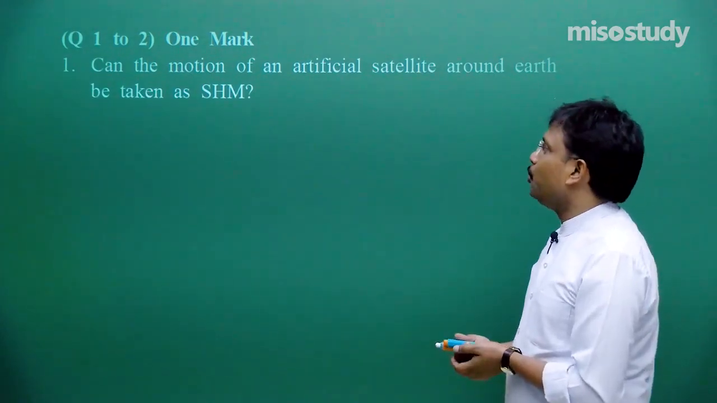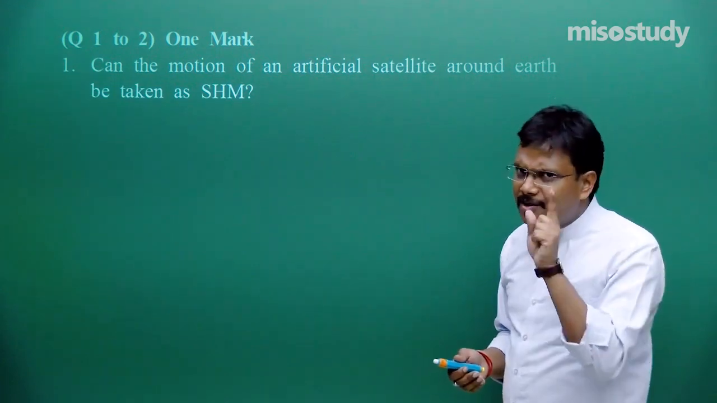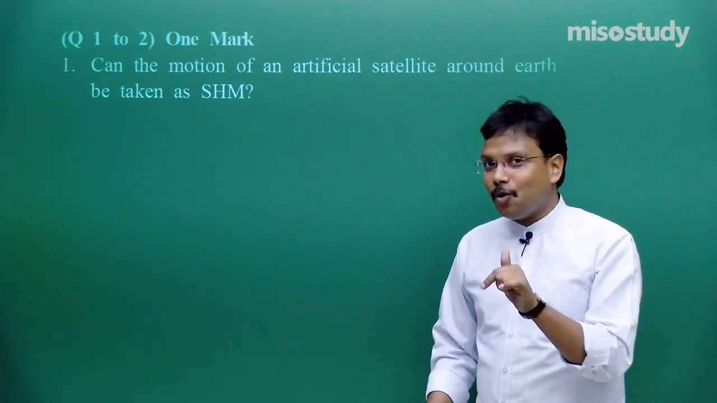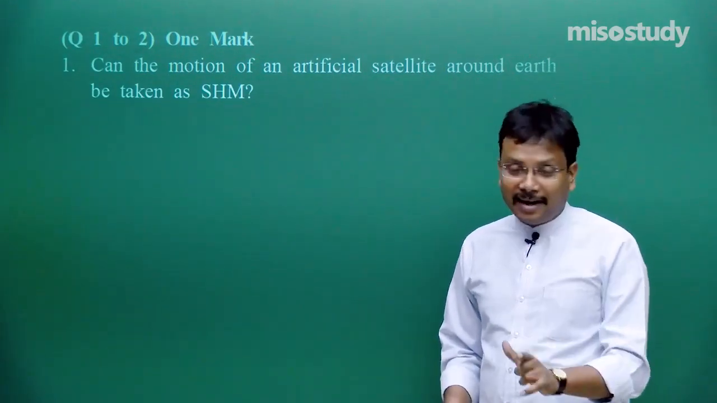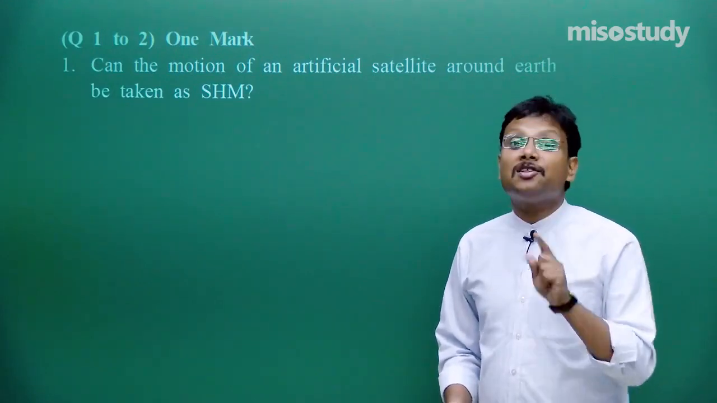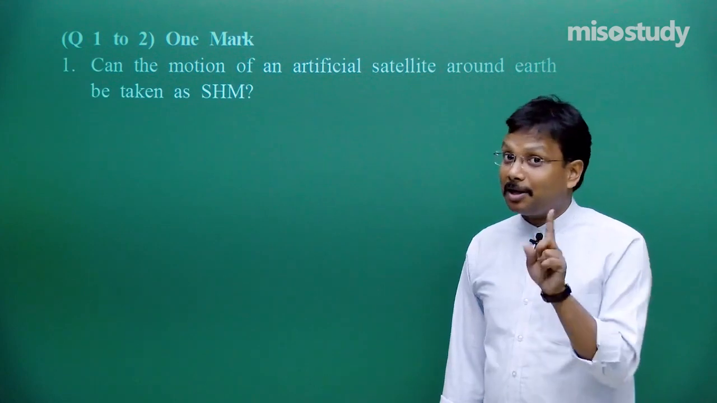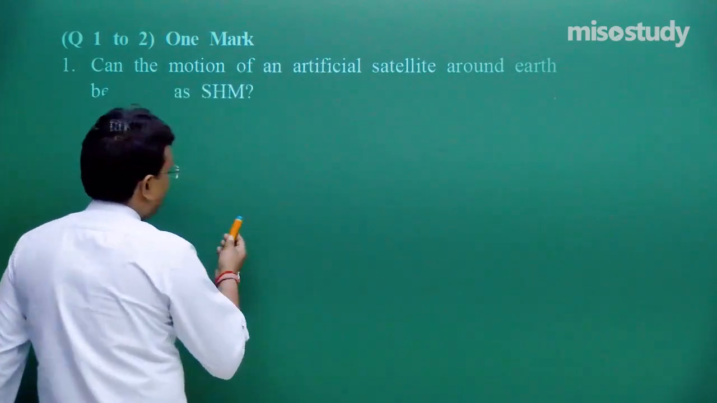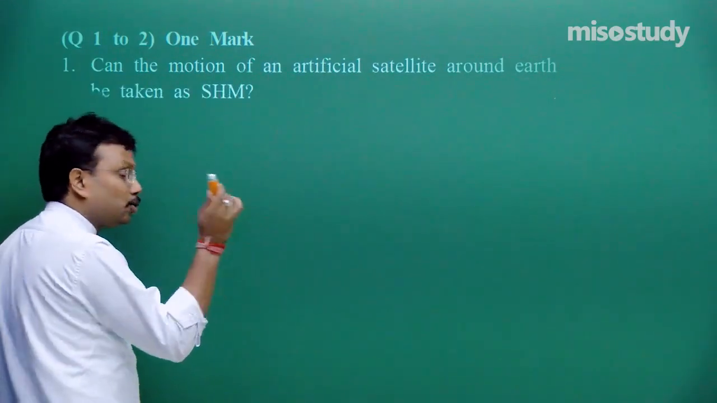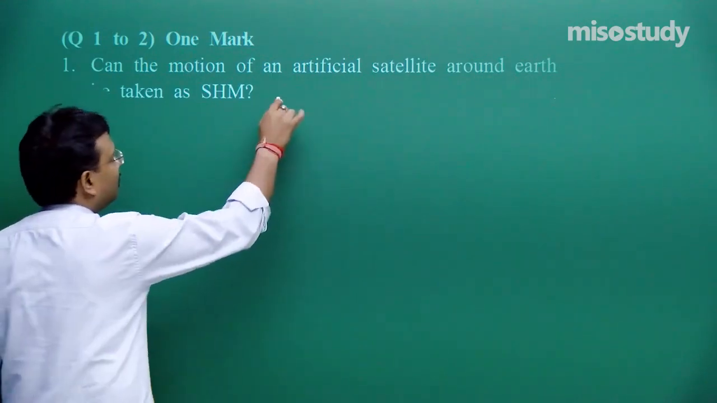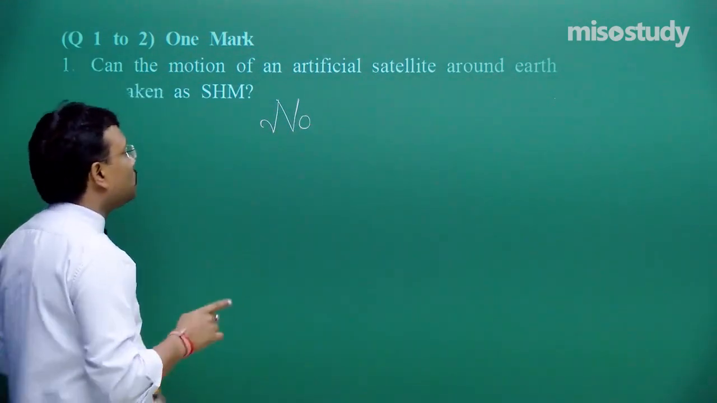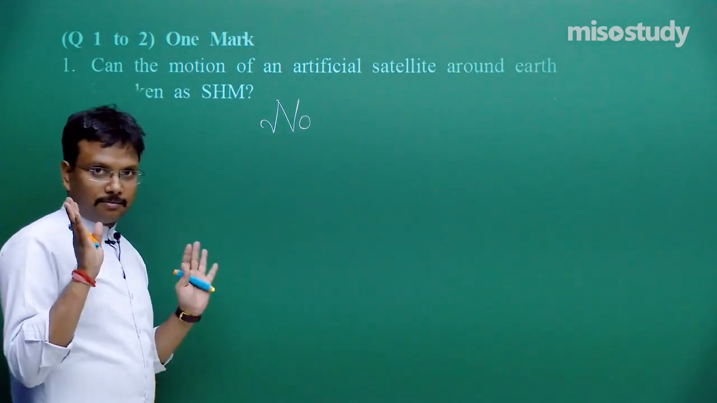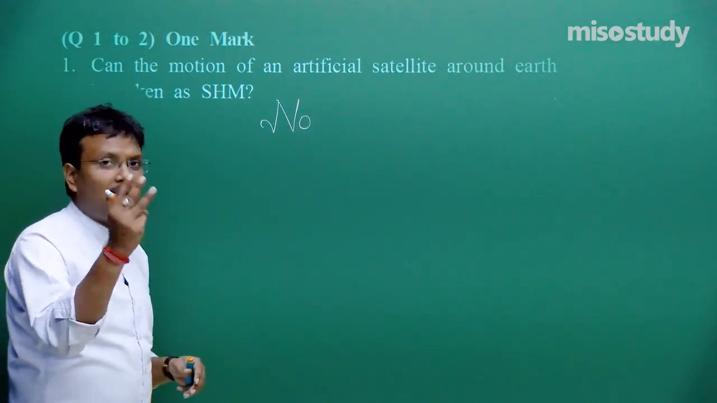So here, motion of an artificial satellite, is it simple harmonic? No. Try to recall one word: to and fro, while motion of a satellite around the earth is circular. Periodic but not simple harmonic. Let us try to find out the solution. So what you should write down in your answer sheet is: no, it is not SHM, or you can say no, it is circular and periodic. These three words are enough.